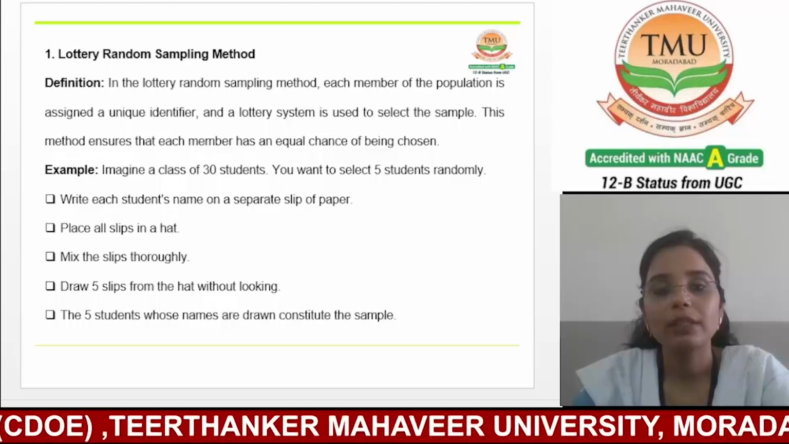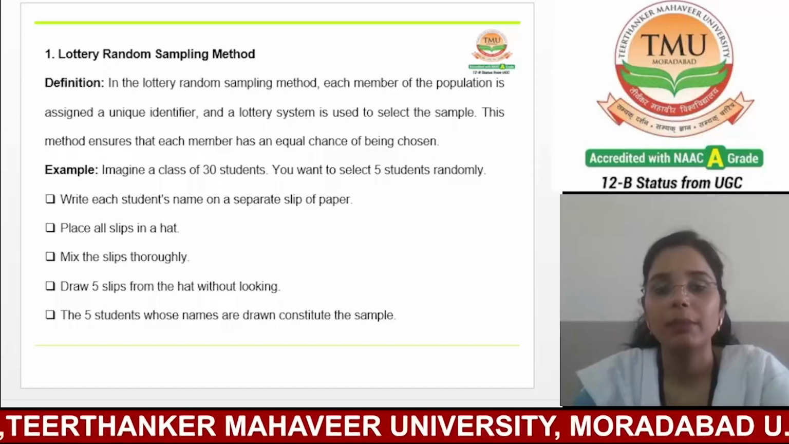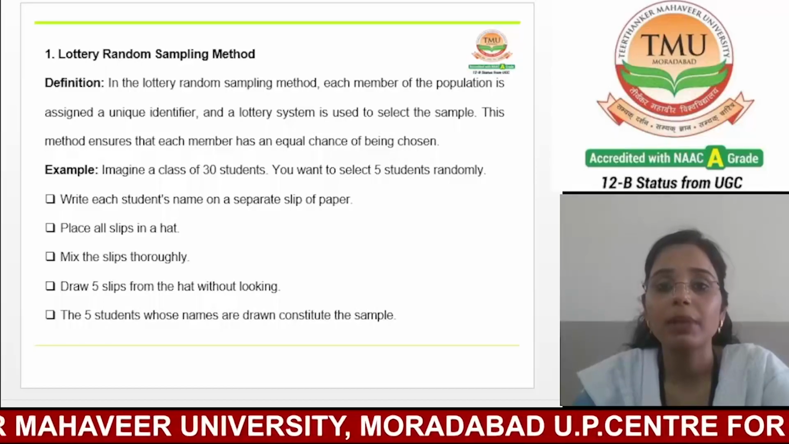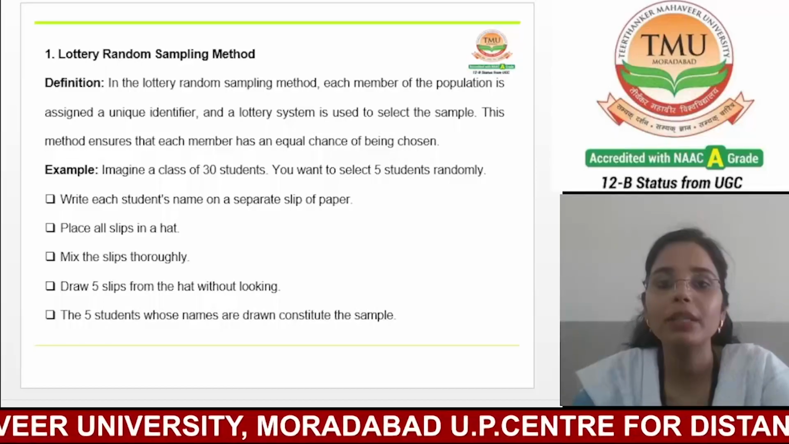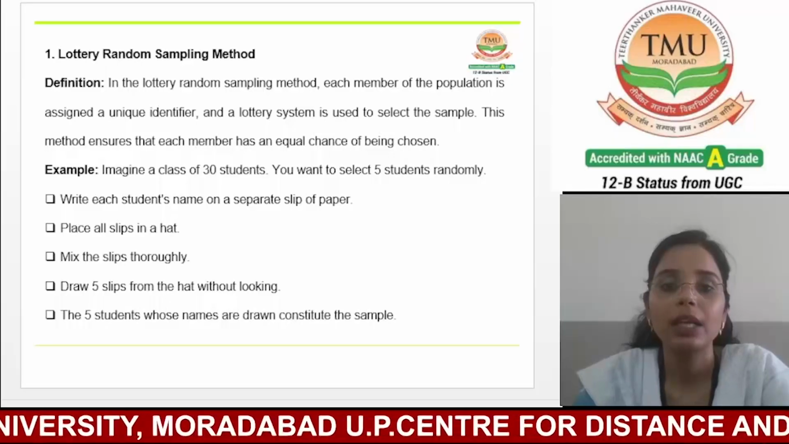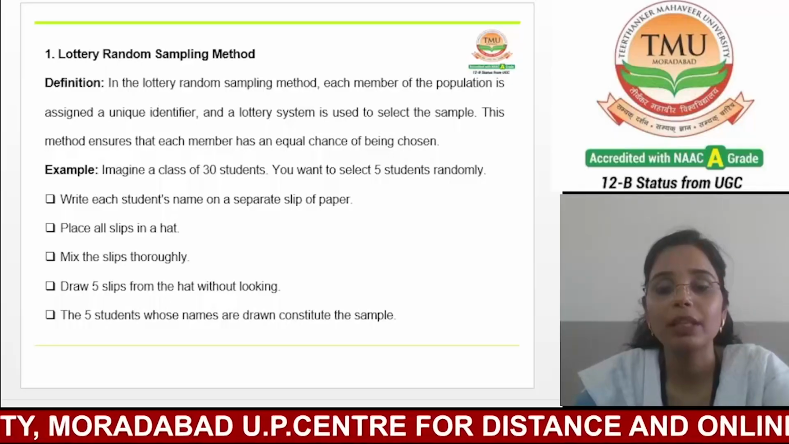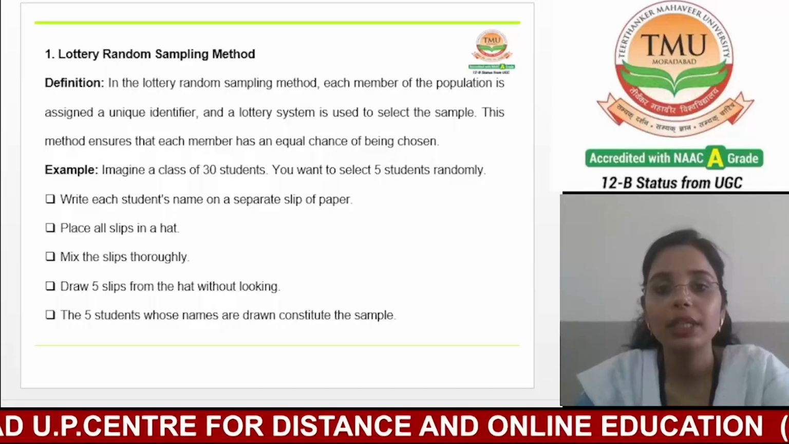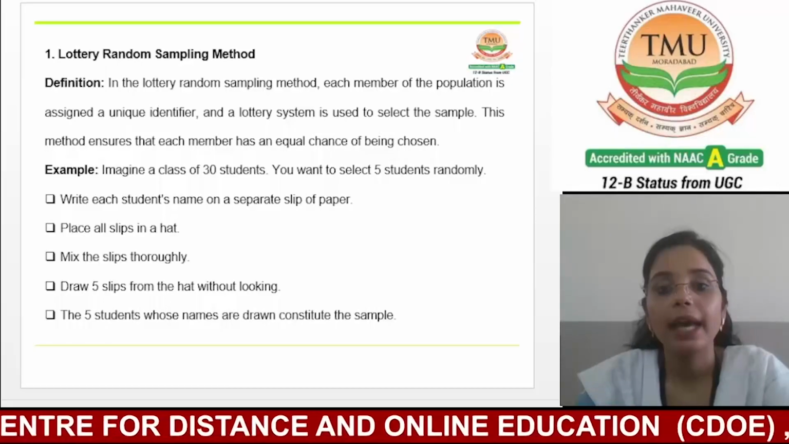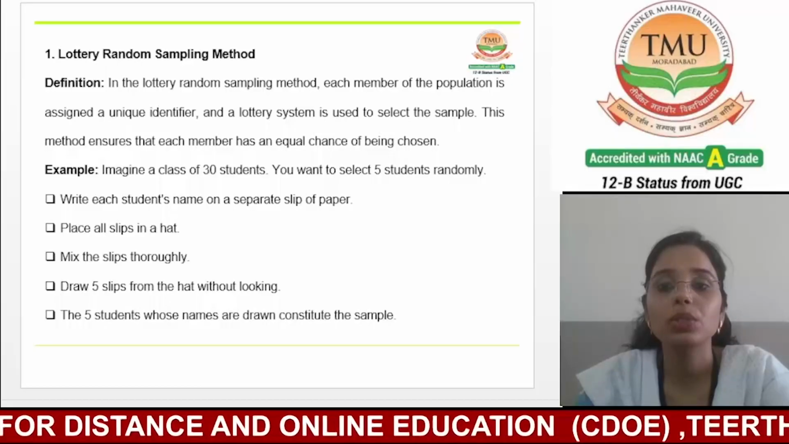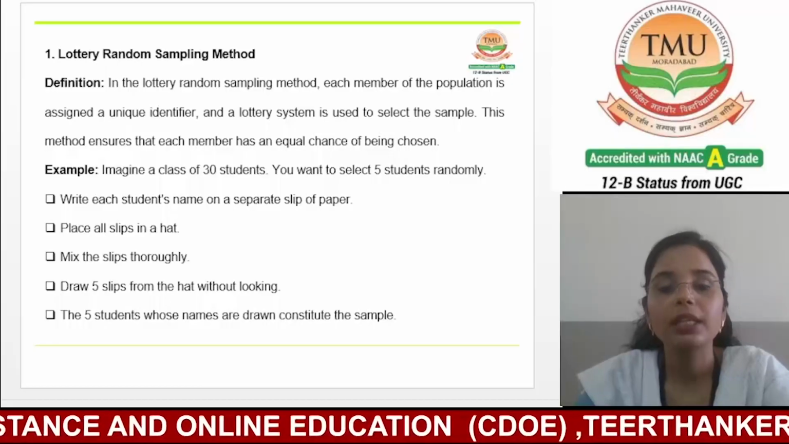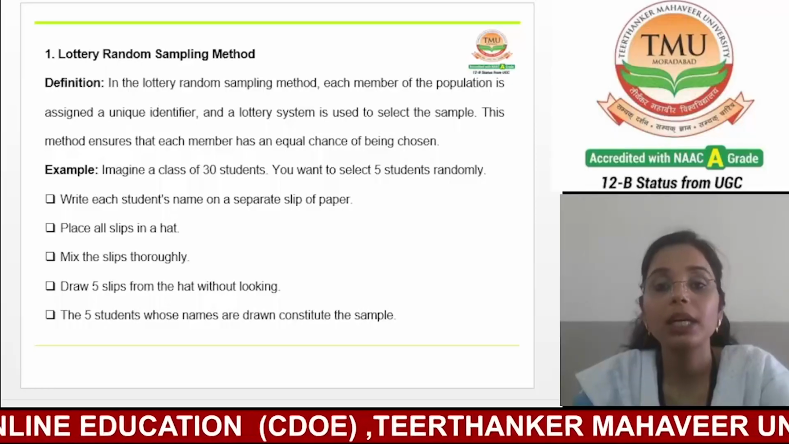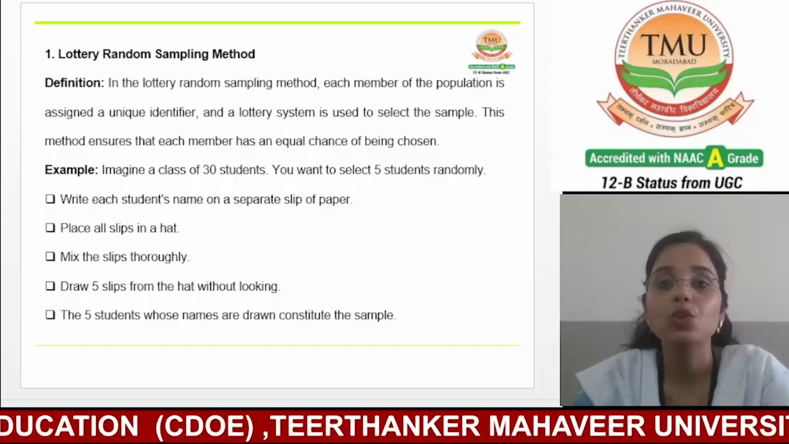Our first method was the lottery random sampling method. If we talk about the lottery random sampling method, this is a very common method. We generally use this method. In the lottery random sampling method, each member of the population is assigned a unique identifier, and a lottery system is used to select the sample. This method ensures that each member has an equal chance or equal opportunity of being chosen.